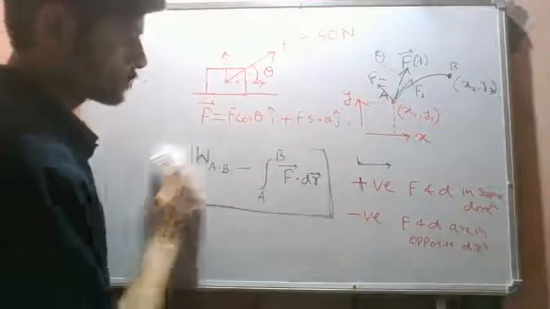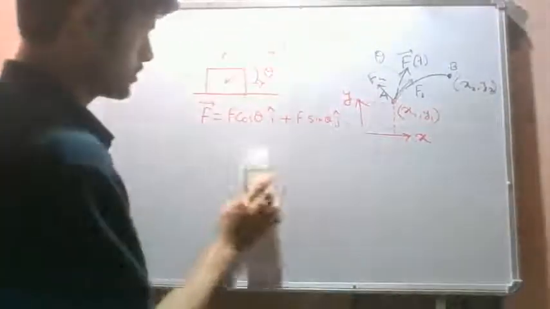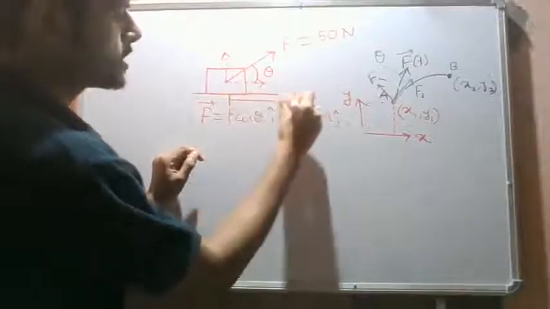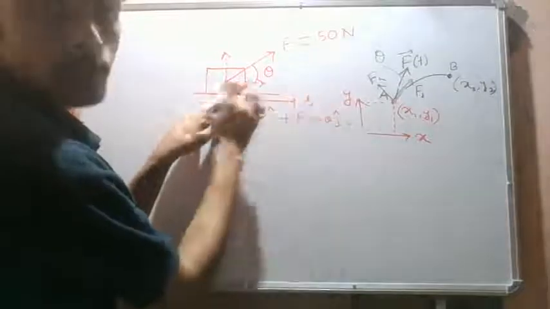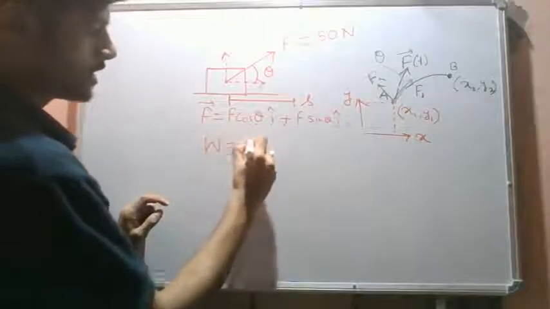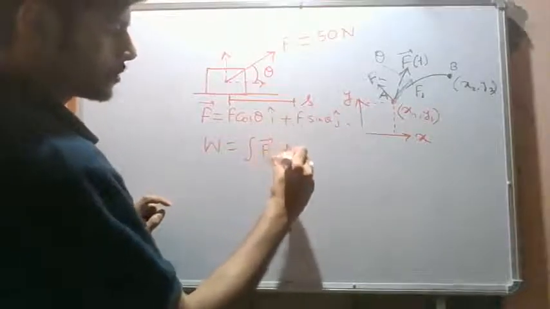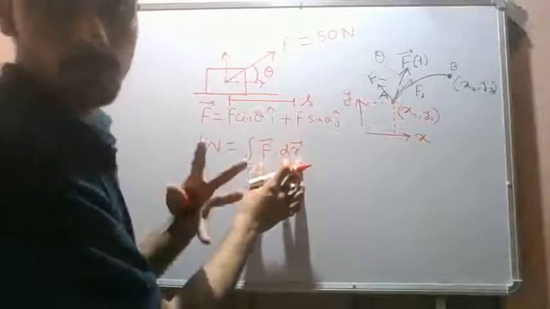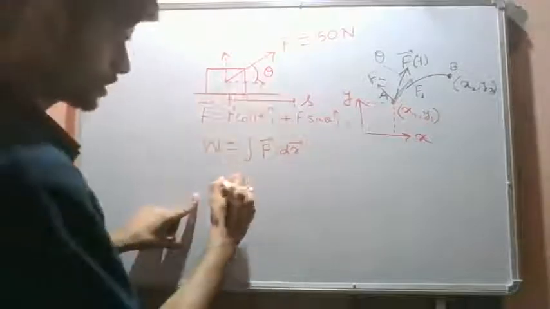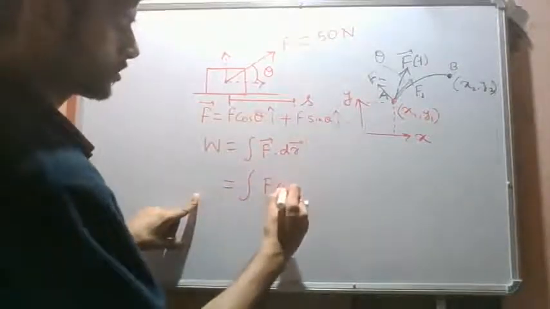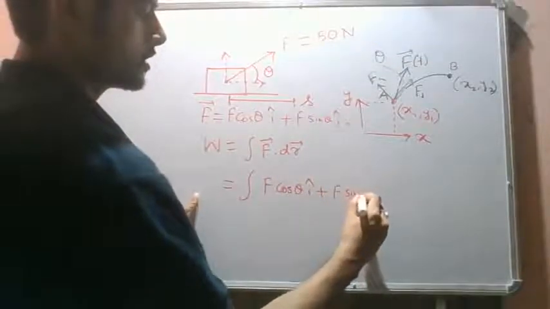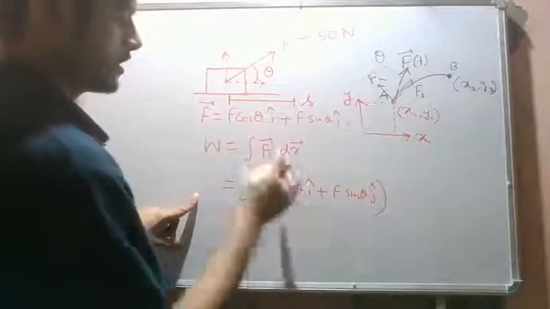Okay. So now let's say this block under the action of this force gets displaced by, let's say, ds, some s amount. So s is the displacement of this block from this point to this point. Okay. So the work done is given as integral F dot dr, right? Integral F dot dr. Okay, so while solving problems we need not evaluate this integral always. So what to do, we will see now. Okay, so this can be written as F cos theta i cap plus F sin theta j cap, right? This is the force vector.